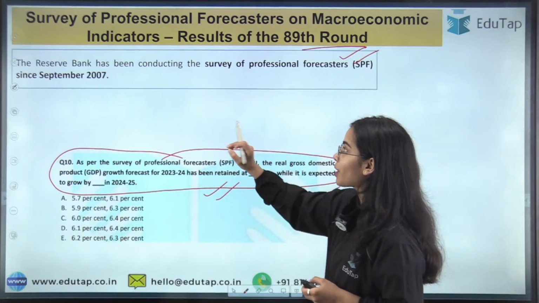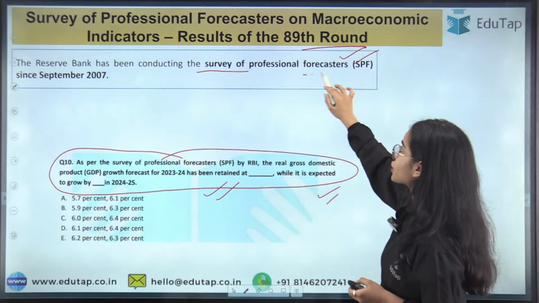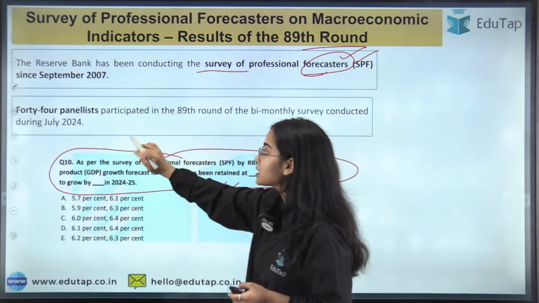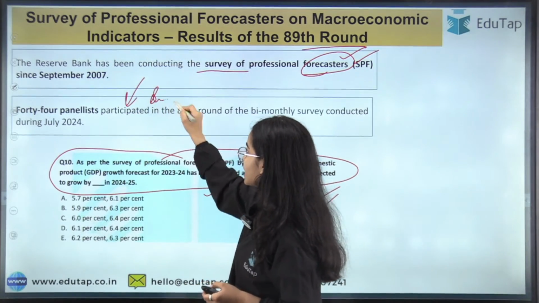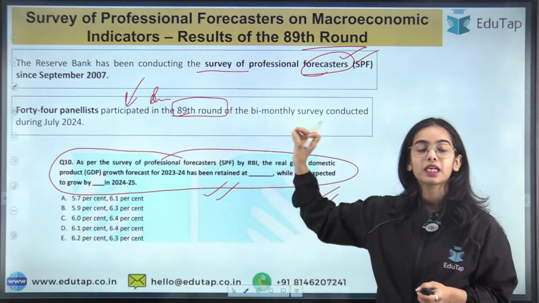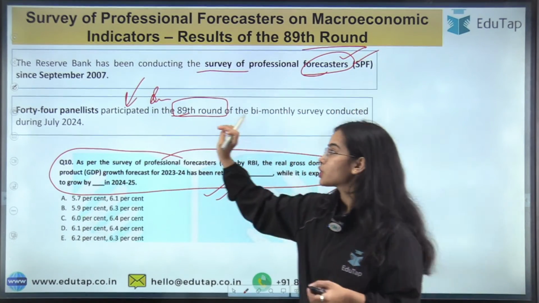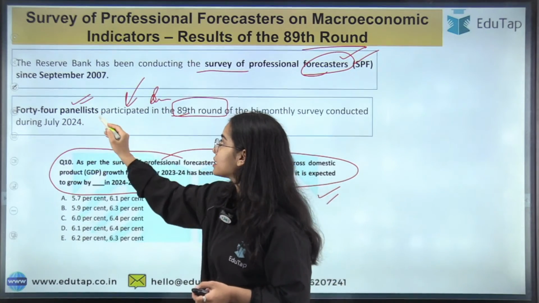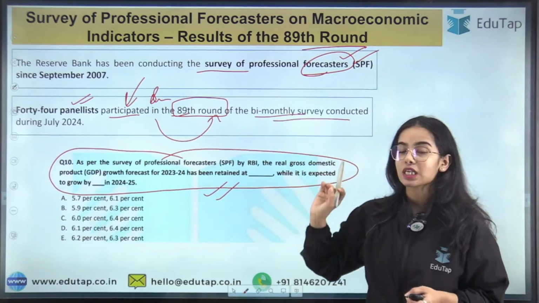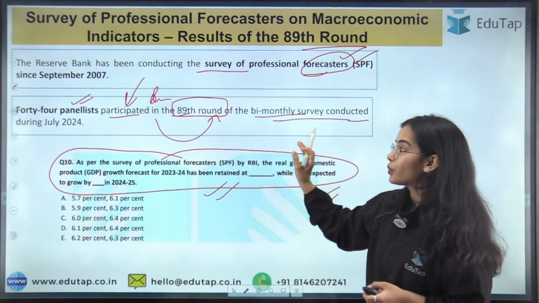First of all, the Reserve Bank has been conducting the survey of professional forecasters since September 2007. This 89th survey of professional forecasters was conducted in July 2024. 44 panelists participated in the 89th round of the bi-monthly survey conducted during July 2024.